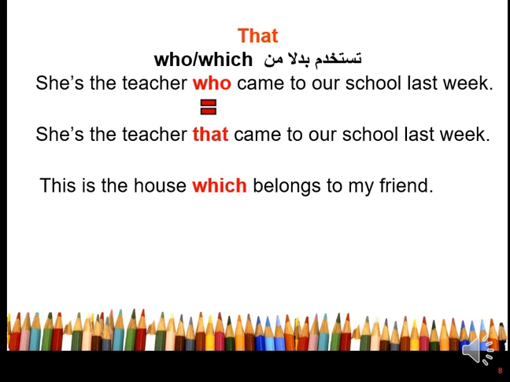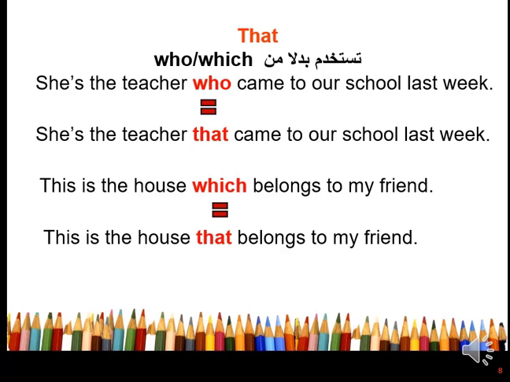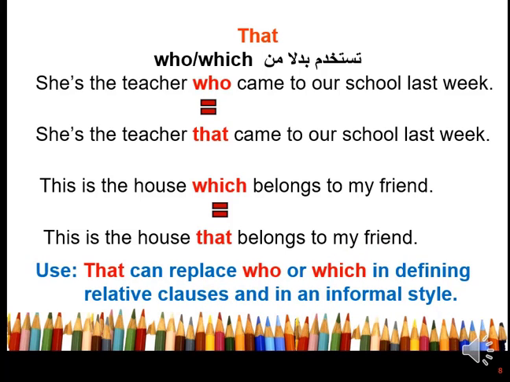This is the house which belongs to my friend. This is the house that belongs to my friend. That can replace who or which in defining relative clauses and in an informal style.